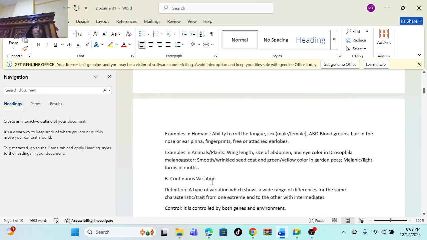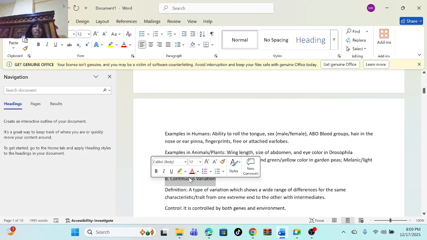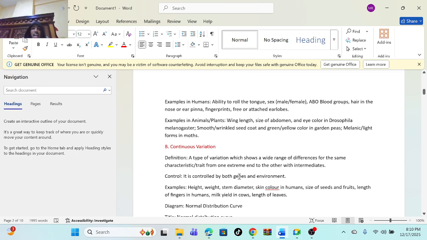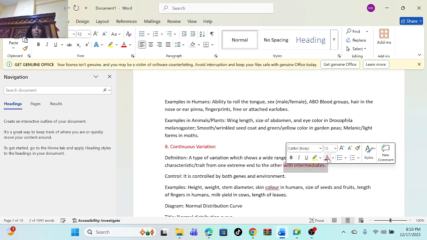Ni hizo hasa. Tuende kwa continuous variation. So continuous variation is a type of variation which shows wide range of differences in the same characteristic. Hii characteristic moja na hii characteristic, ni characteristic tofauti, lakini ni characteristic moja. And in this one characteristic there are a lot of intermediates. It has intermediates. What do I mean by that?